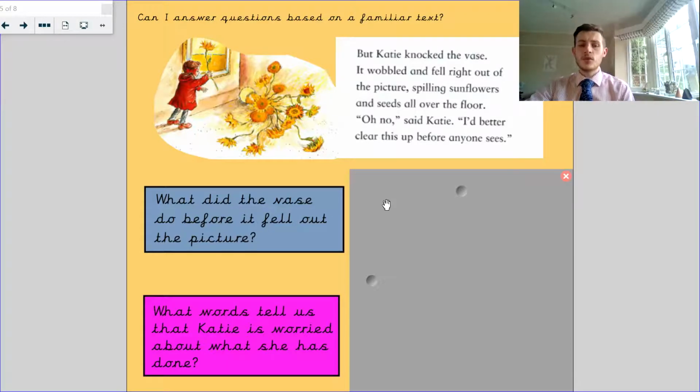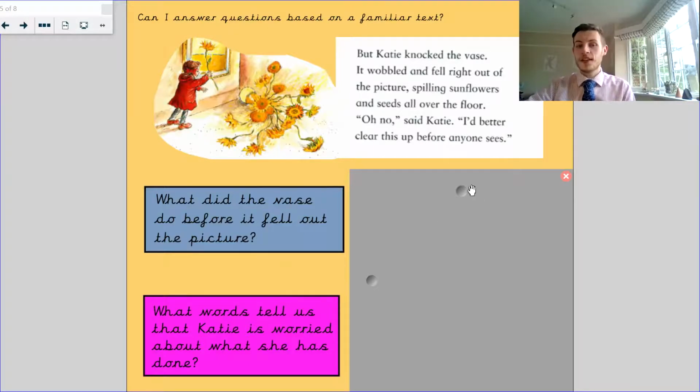What did the vase do just before it fell out of the picture? So just before it fell out and crashed on the floor, what did it do? And the next one says, what words tell us that Katie's worried about what she's done?